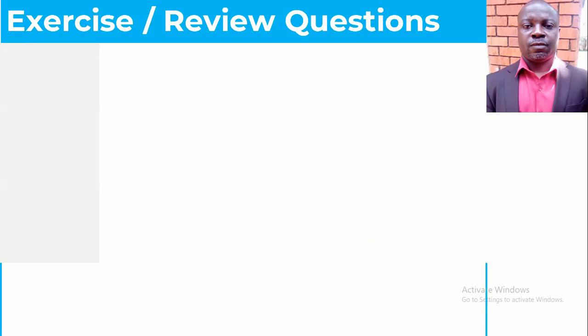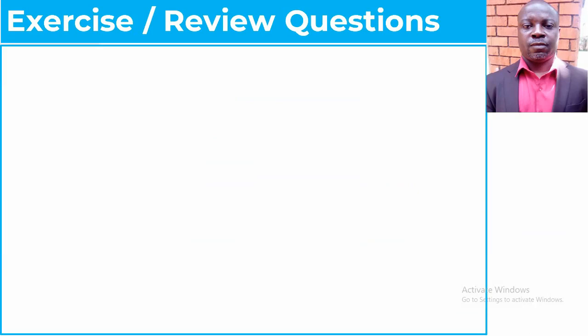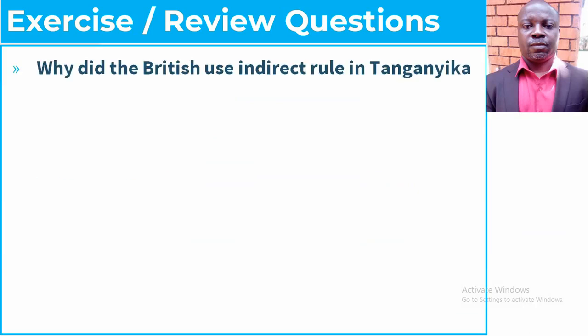Then here we are, as usual. We conclude with a very simple question. It is also here, which goes: why did the British use indirect rule in Tanganyika? That is a very simple question for people to do.